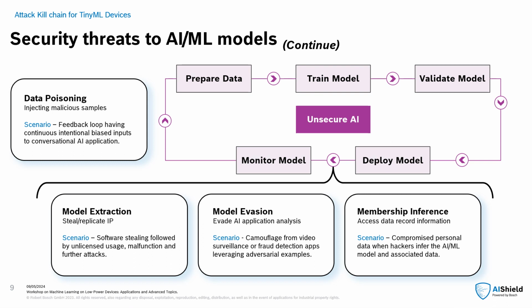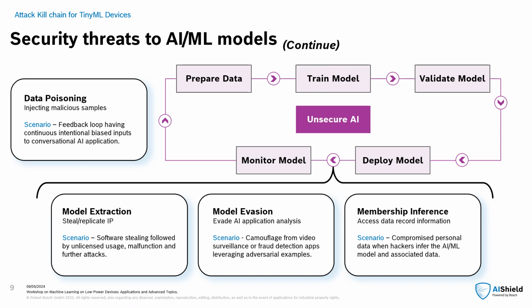Following are the security threats to which AI models are vulnerable. At different stages of the AI lifecycle, adversaries can attack AI models at various levels of maturity, like data poisoning, that occurs during data preparation, where adversaries inject malicious data to influence the model's training process. Model extraction involves replicating important information from the deployed model, potentially leading to intellectual property theft or unauthorized model replication.